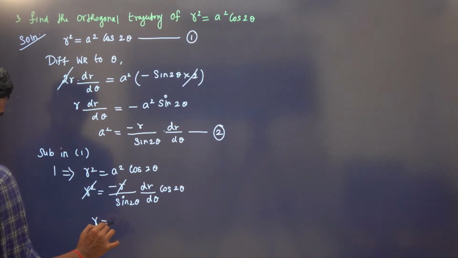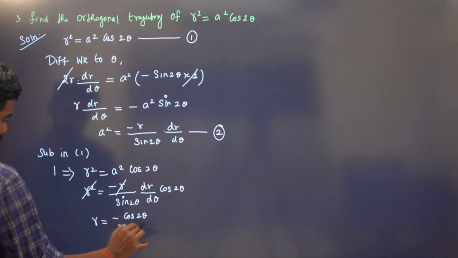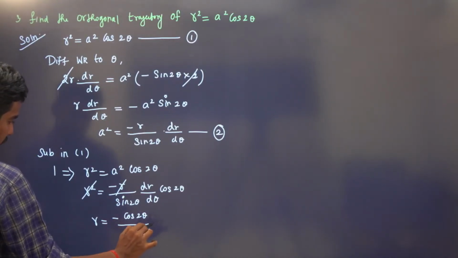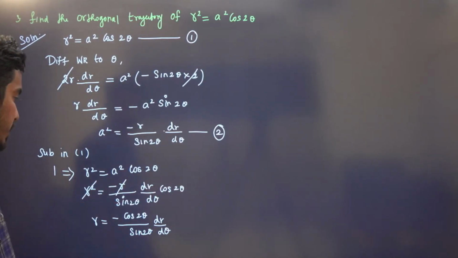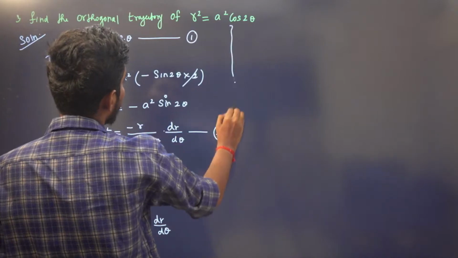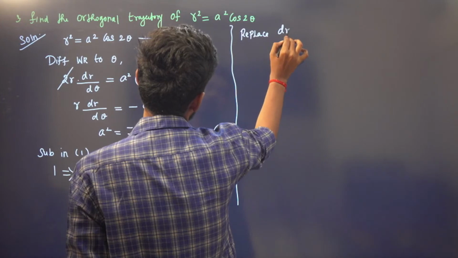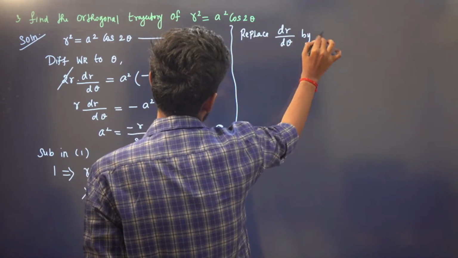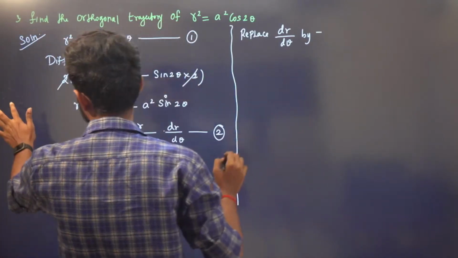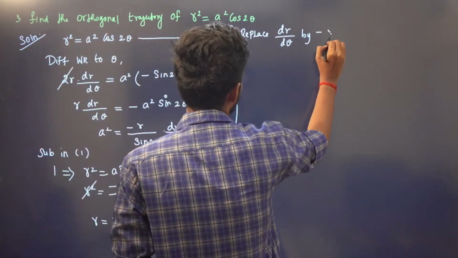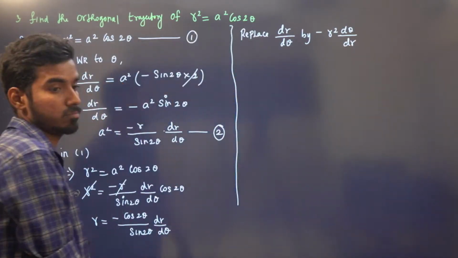So we have r is equal to minus cos 2 theta by sin 2 theta dr by d theta, right? Now replace dr by d theta by minus r square d theta by dr.